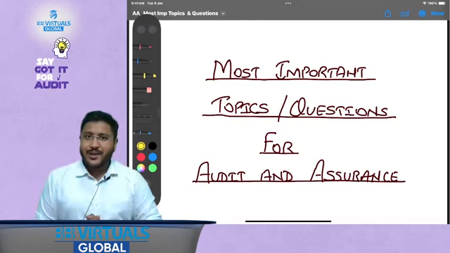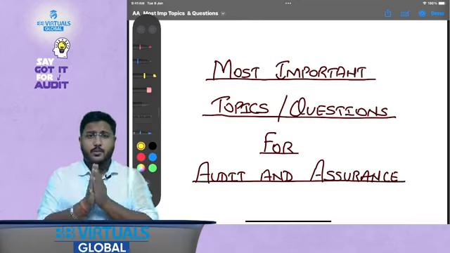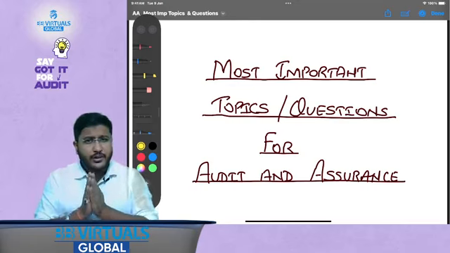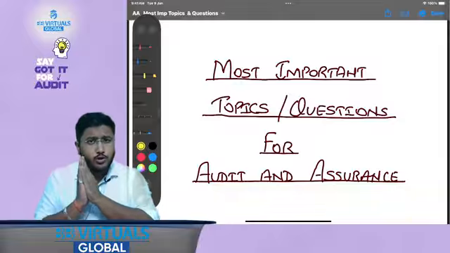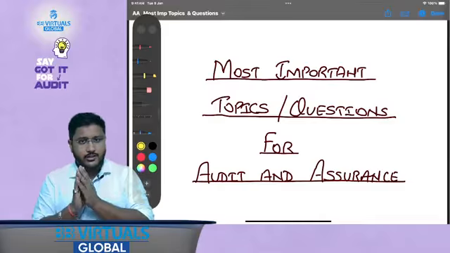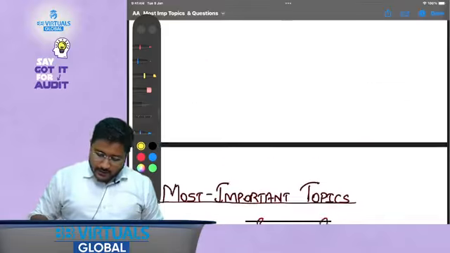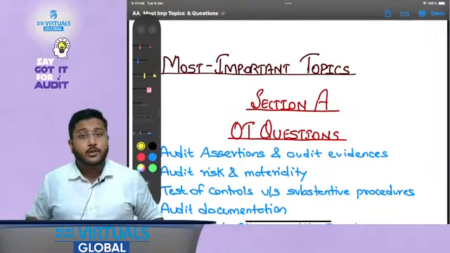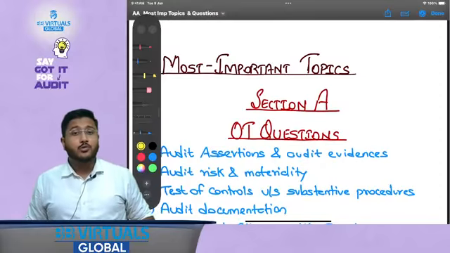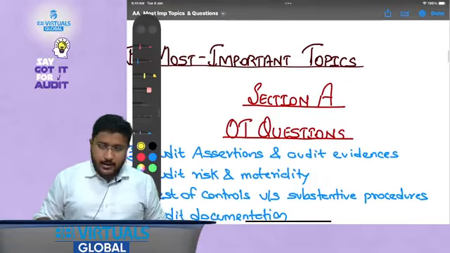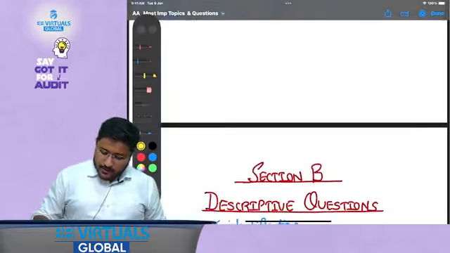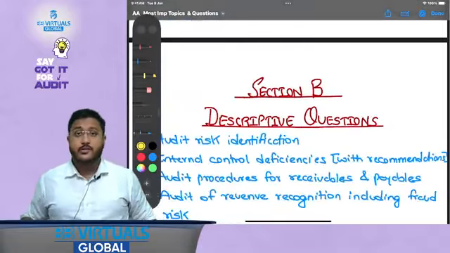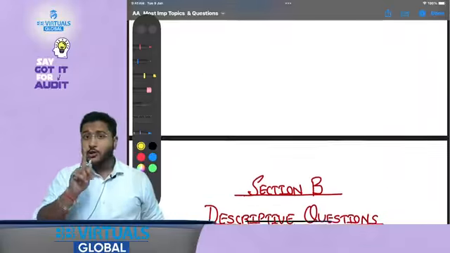Plus, as a bonus, I am going to discuss some of the most important questions as well as some of the most important topics for Section A as well as Section B. So let us quickly see what all we are going to cover today. First, the most important topics for Section A, that is objective type questions, as well as Section B, that is descriptive type questions. These are not the question names but the topics.